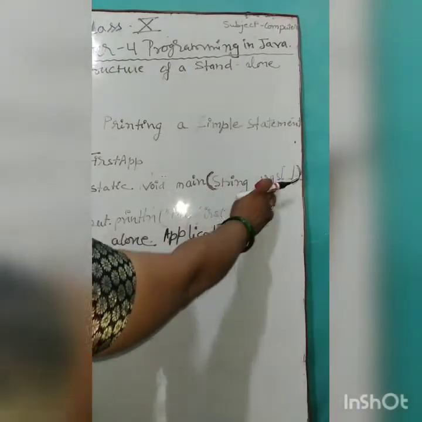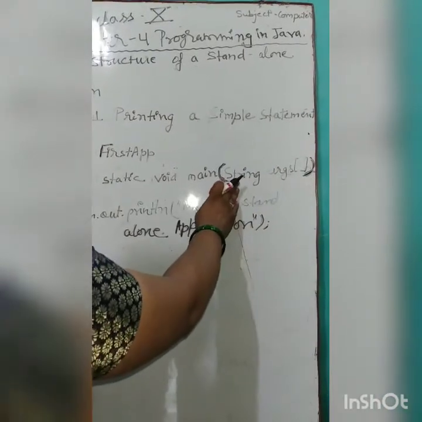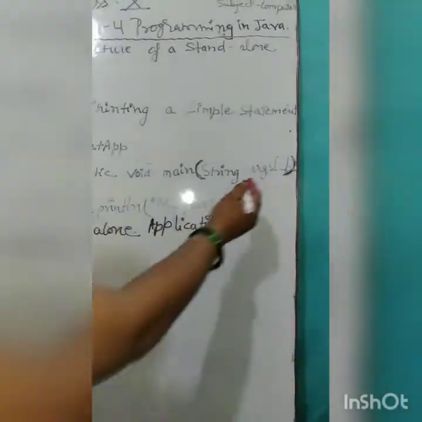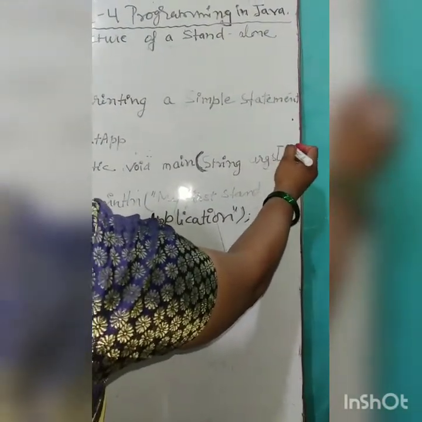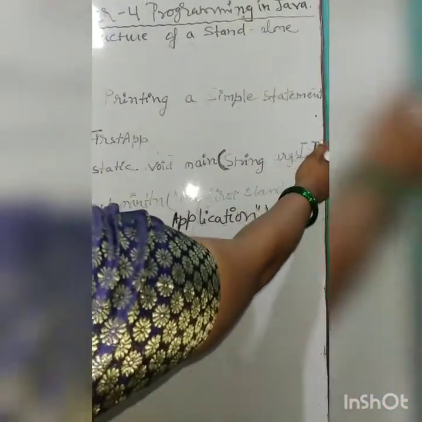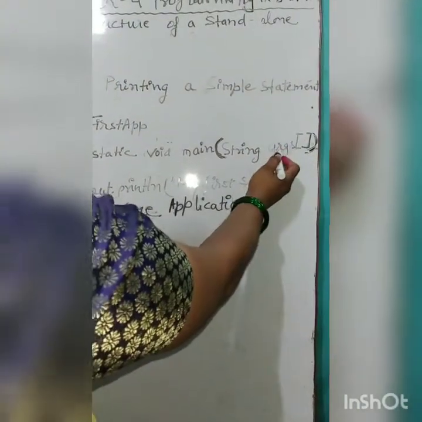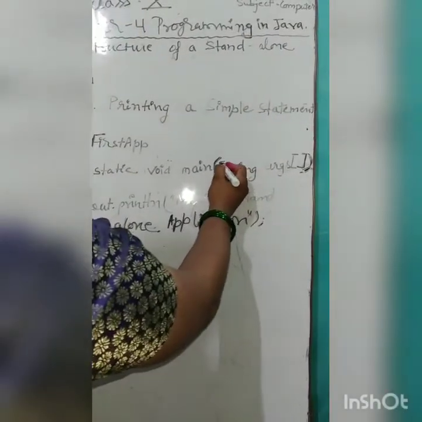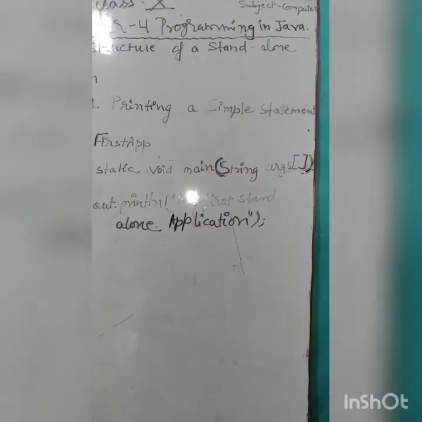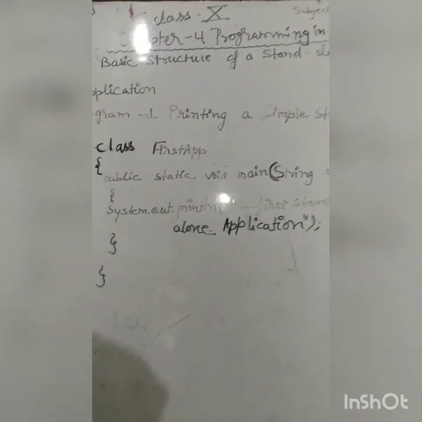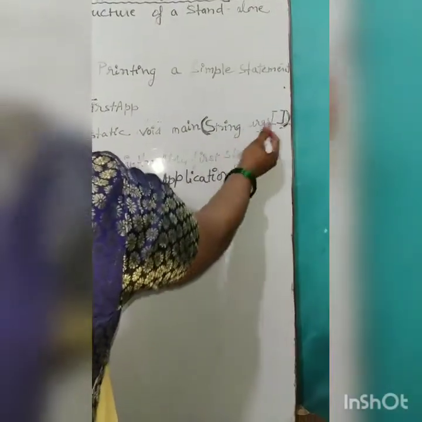Next is String args. String is the type of args. What is args? Args is an array. Here, square bracket open and square bracket close. Args means arguments. Args is an array name. What is the type of the array? It is String. Always we have to write String in uppercase; S should be a capital letter. So here a command line argument is created.